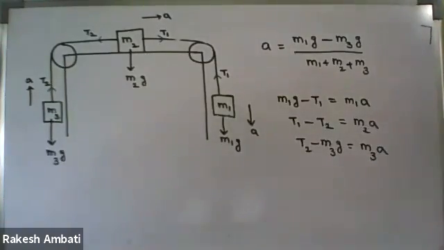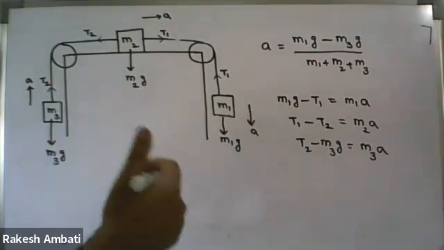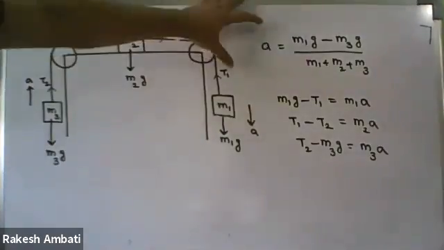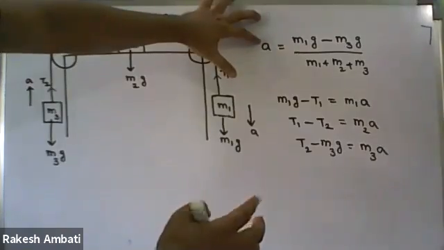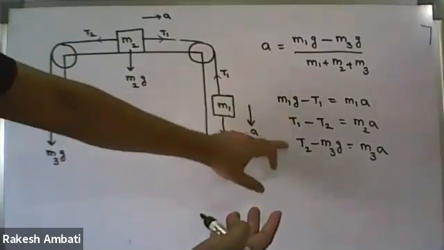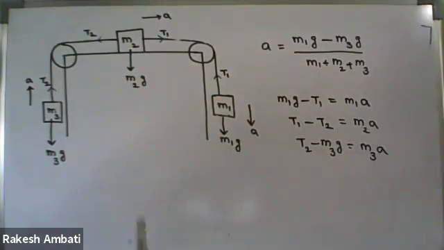Sir, in this question, we have to find acceleration, T1 and T2, right? Correct. By using the short trick, we can straight away find the acceleration. To find the T1 value and T2 value, take any one of the dynamic equations, and we can find T1 and T2 values.